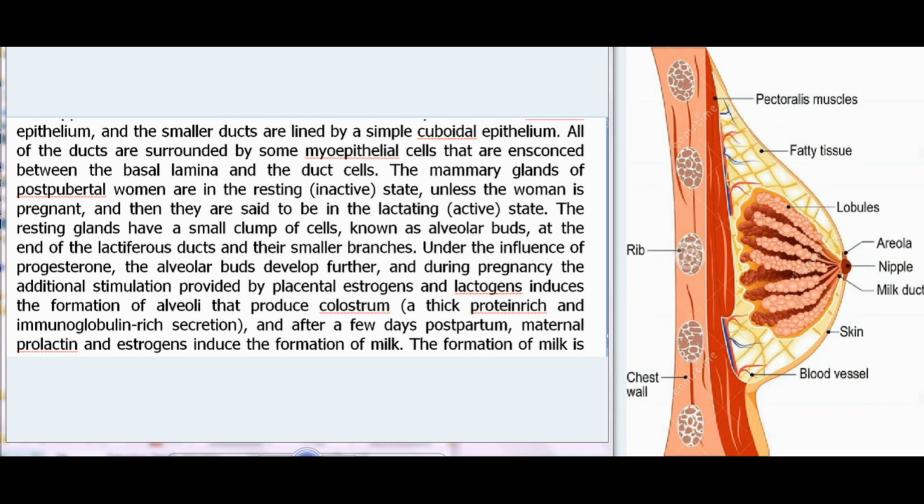and during pregnancy the additional stimulation provided by placental estrogens and lactogens induces the formation of alveoli that produce colostrum, a thick protein-rich and immunoglobulin-rich secretion, and after a few days postpartum, maternal prolactin and estrogens induce the formation of milk. The formation of milk is continuous, and its release for the suckling infant, the milk ejection reflex, is induced by oxytocin from the posterior pituitary.